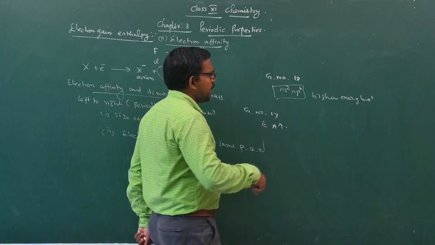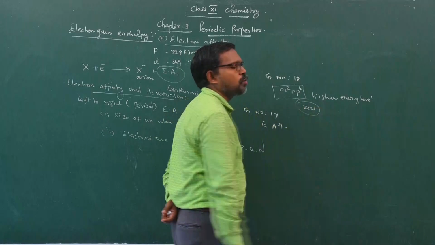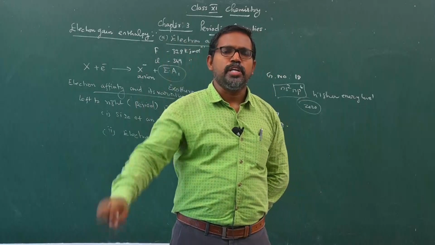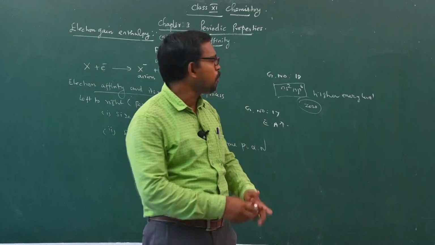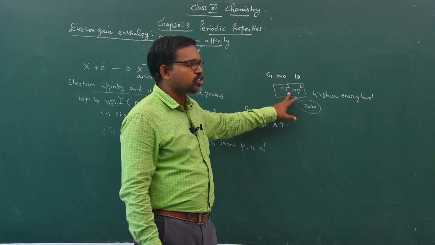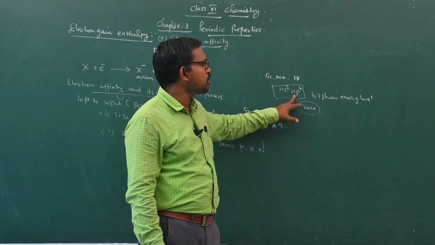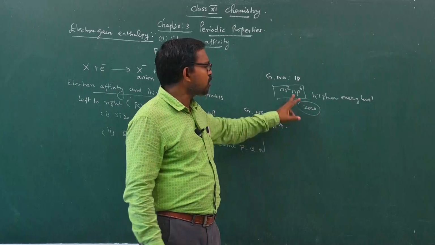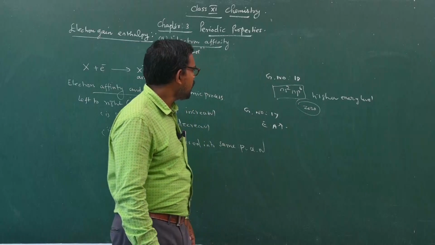We simply say the electron affinity of noble gases is 0. This is one of the important questions from the examination point of view: why is the electron affinity of noble gases 0? Because of their completely filled ns2 np6 configuration, it is impossible to add one electron to their valence shell, hence the value becomes 0.